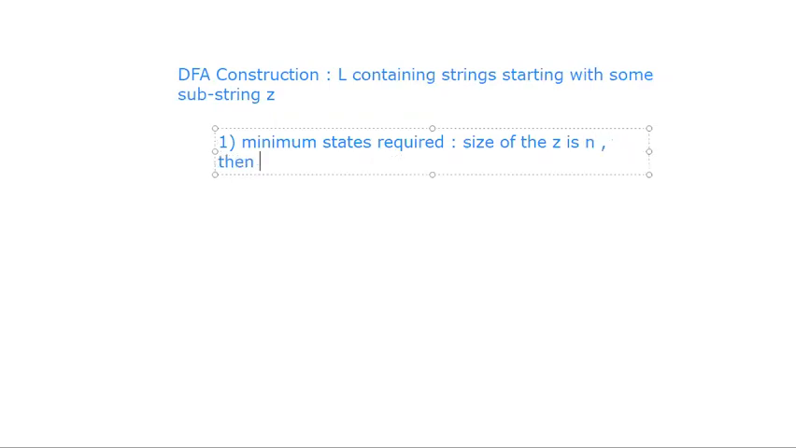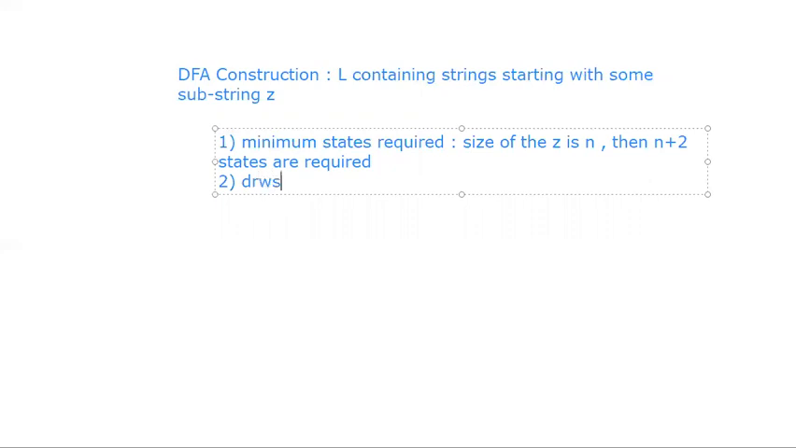Then n plus 2 states are required, unlike n plus 1 states in ending with. Here in starting with, n plus 2 states are required to construct the DFA. Then what is the next step? Once we have decided that n plus 2 states are required, we draw those states. Draw the above states, whatever you decided.